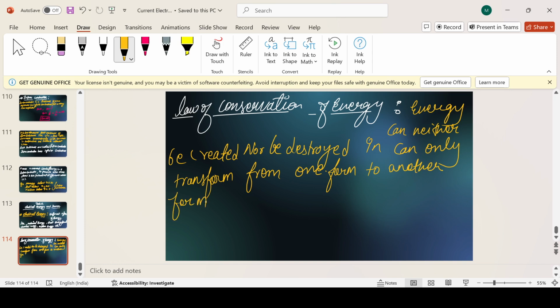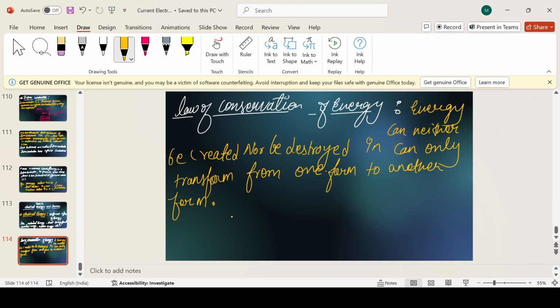So what example can we have in this? Any example? Free fall of a ball or any kind of object.